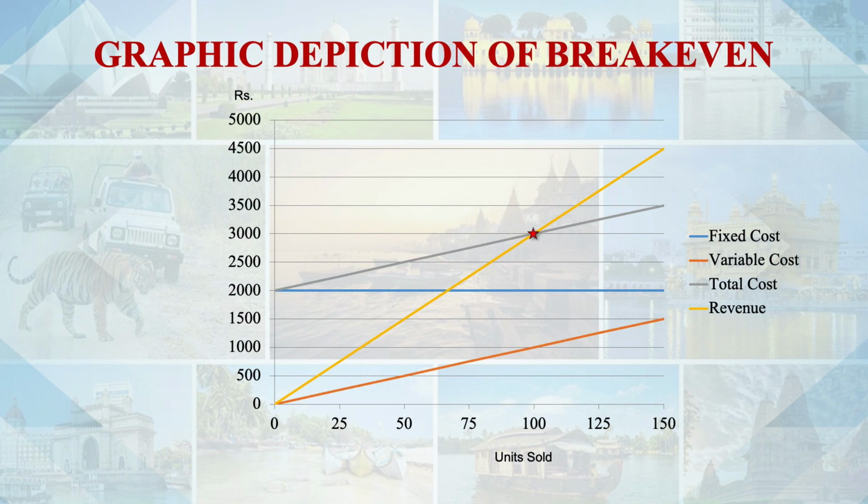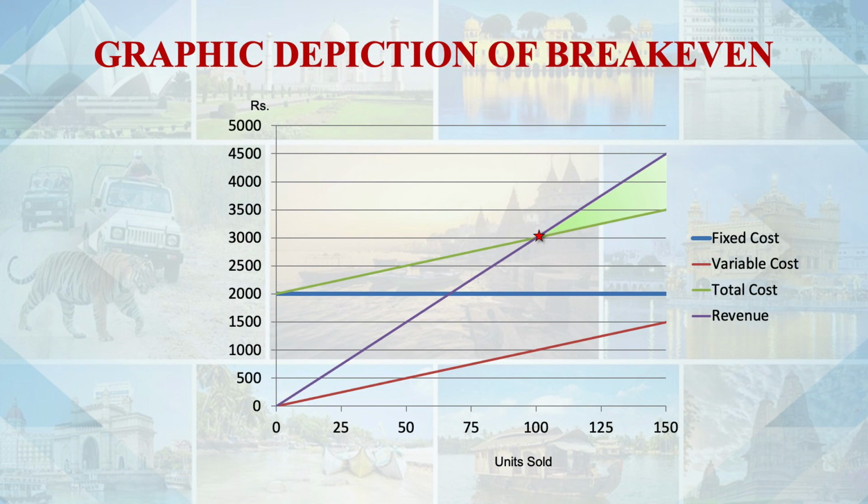Then we can see this is the break-even point, where total revenue is equal to total cost. Then this line, the angle of incidence that I explained: above this break-even point there is profit, below this there is a loss, shown in red color. So 100 units in this example is the break-even unit. If you sell more than 100 units, there will be profit. If you sell less than 100 units, there will be a loss.